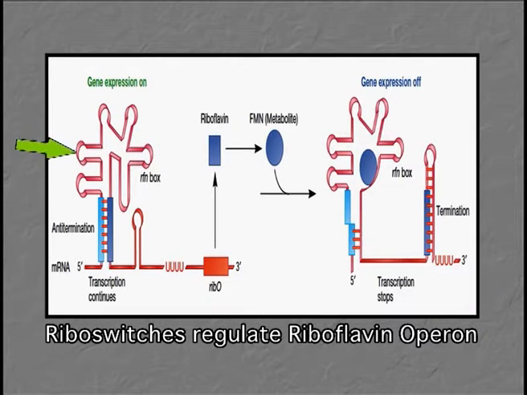As you can see, this aptamer, which is called the RFN box, is where the FMN comes in and binds, and it changes the conformation of the expression platform. Thereby a rho-independent transcription termination signal is generated in a premature fashion, leading to a stop of expression of genes which synthesize riboflavin.